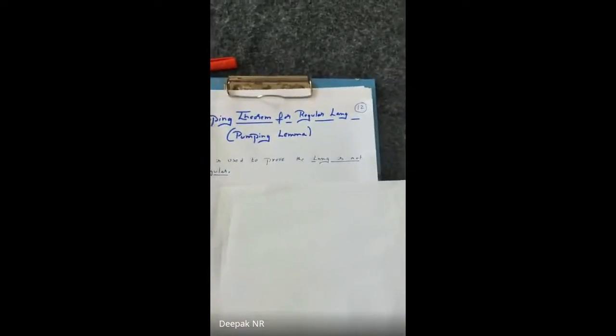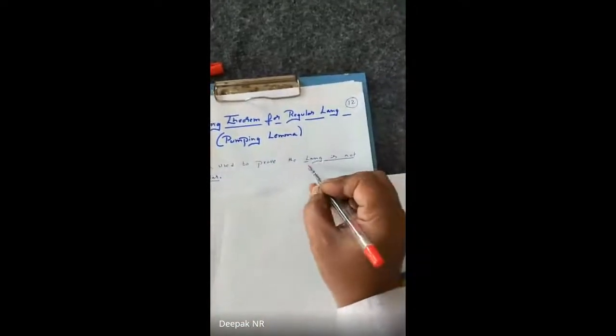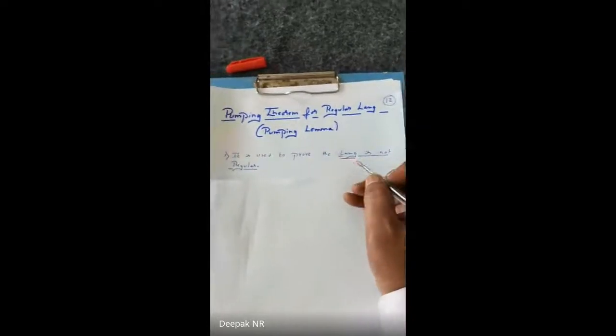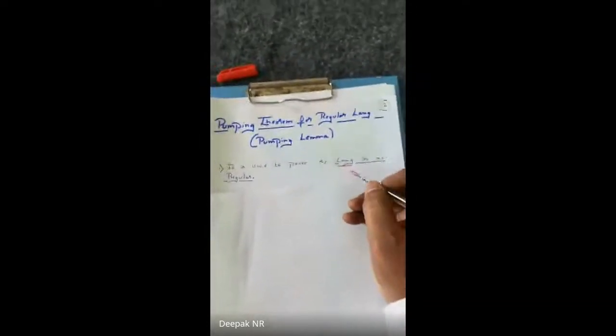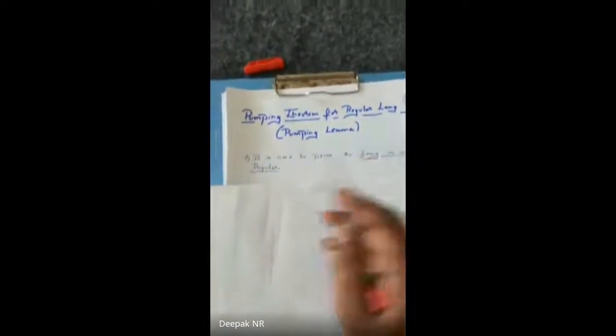The pumping theorem is used to prove a given language, whatever the language, like a star, b star, (a plus b) whole star, anything, is not regular.